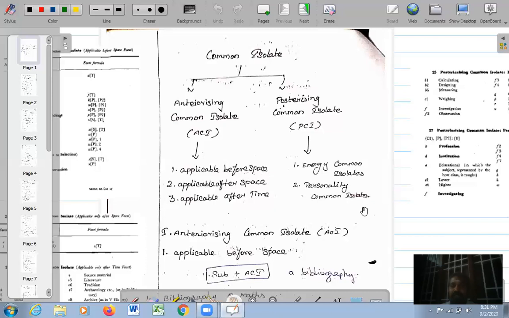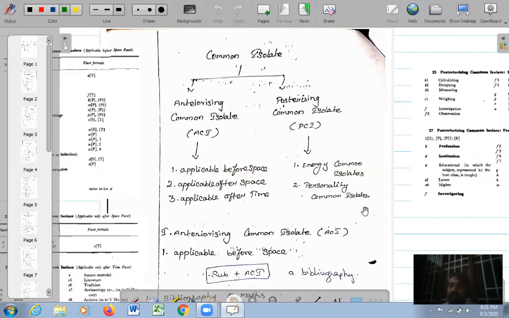See, an isolate is an idea which can be used in a classification scheme. If you take an isolate, the isolate cannot become a subject by itself. The isolate should be attached to a main class, to a class number, so that it becomes a subject. For example, the idea child cannot become a subject. But when this isolate idea is attached to a main class, it becomes a subject.